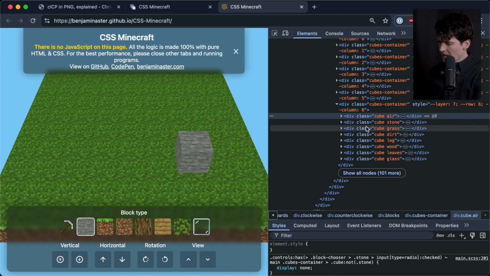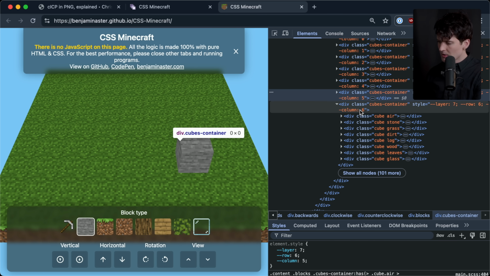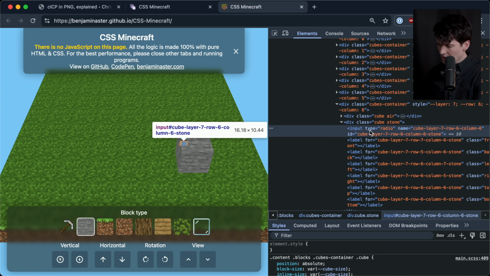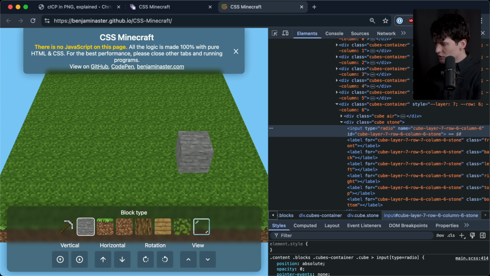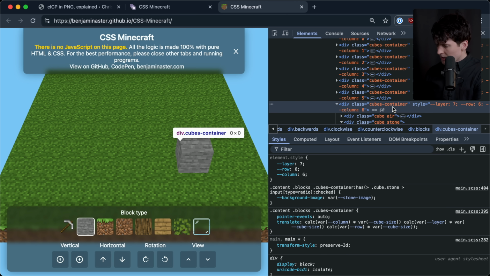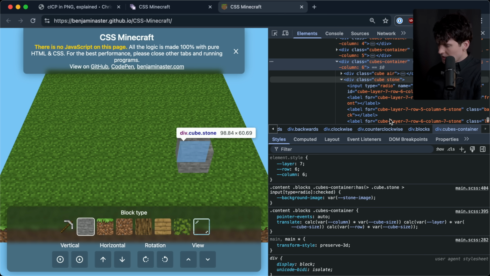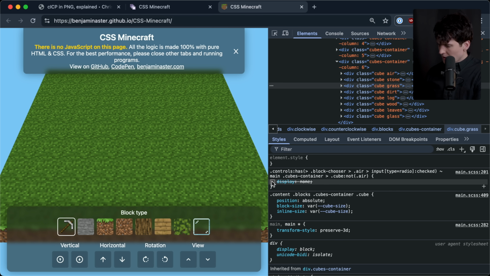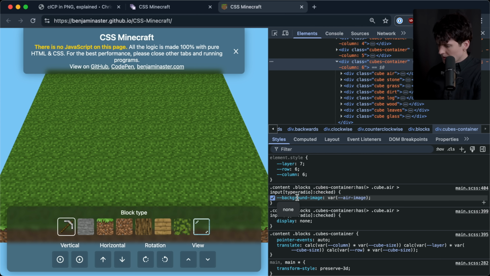The cube could also be air or grass or dirt or log or wood or leaves or grass, and all of them can be. So for each of these cubes, it could be any of these things. So if this is the toggle that's turned on because it has this input type radio, can I uncheck it from in here still? What I could do instead is, if we select a different stone here, I'll mine that so it's gone, but we're still here. I'll change cube grass and I'll turn off the display none, and that should have rendered that. Oh, is this display none right now? Yes, this is display none.